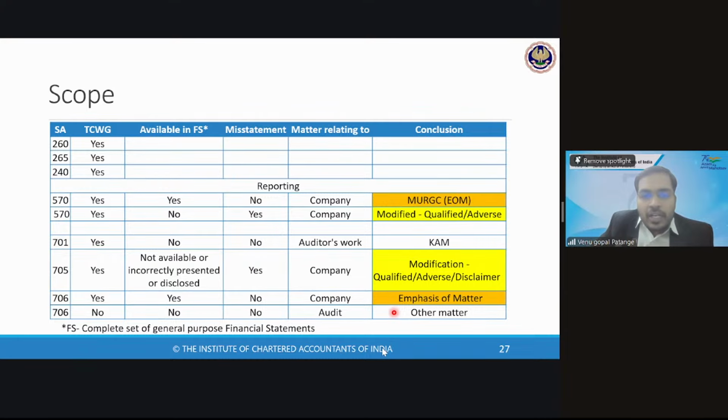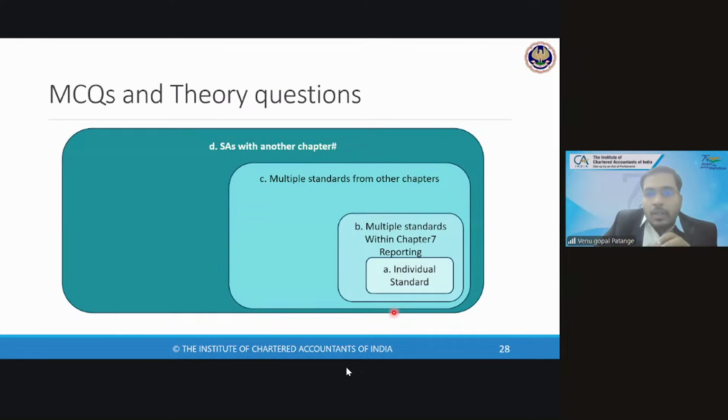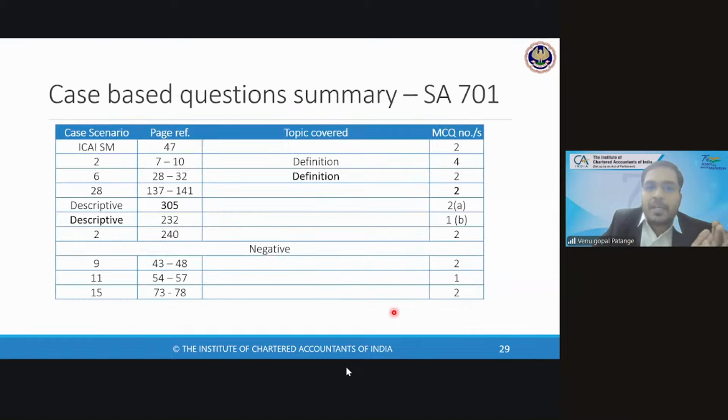So you can follow this for answering multiple questions and for getting more clarity also. So let us see a few questions from SA 701. Pretty much the same approach, or the same kind of questions from simple to complex, may appear.